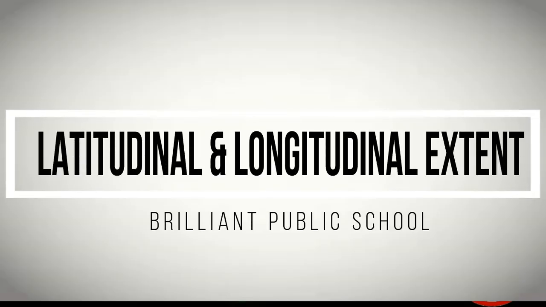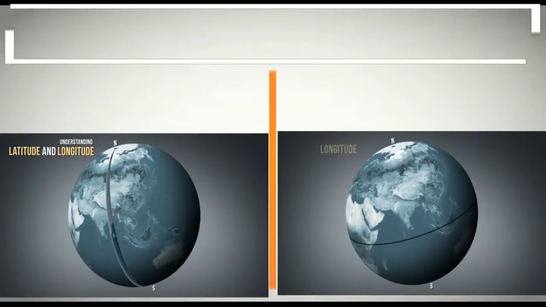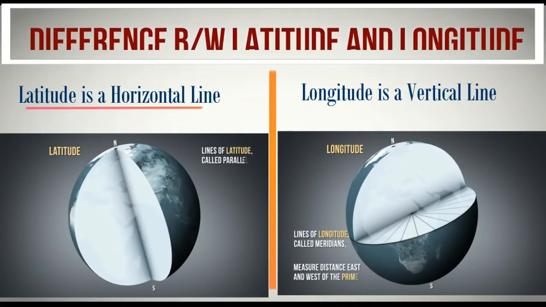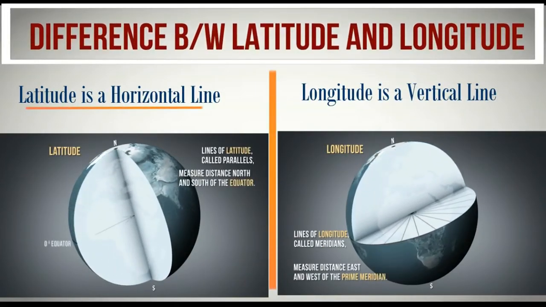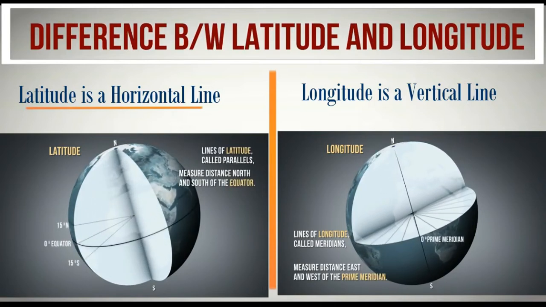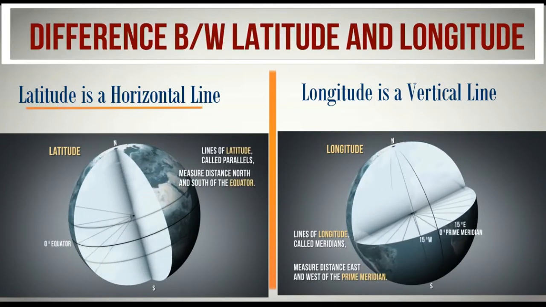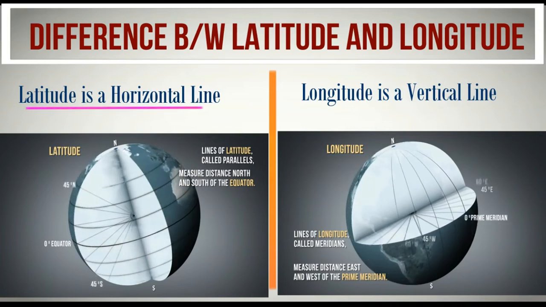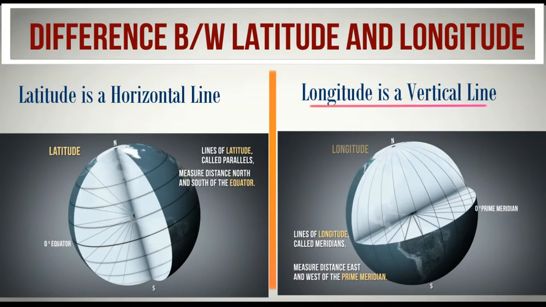So first of all, let's discuss the differences between latitude and longitude. The first very important difference is that latitude, if you see, is a horizontal line. Our teacher used to tell us when we were your age that latitude means 'leti hui line', that is, a horizontal line, and longitude means...